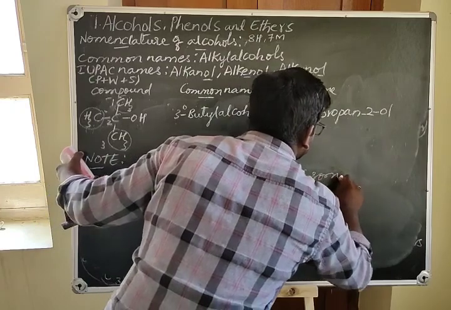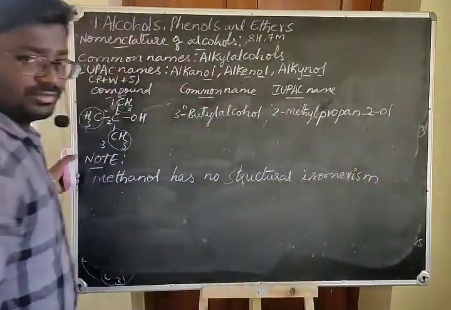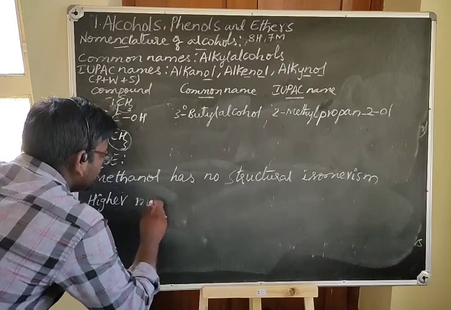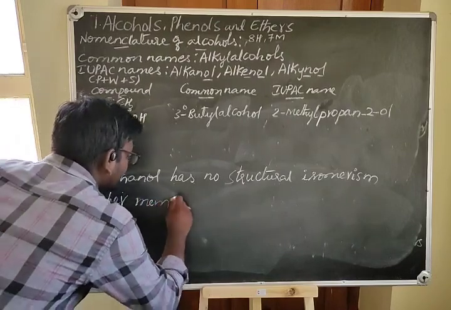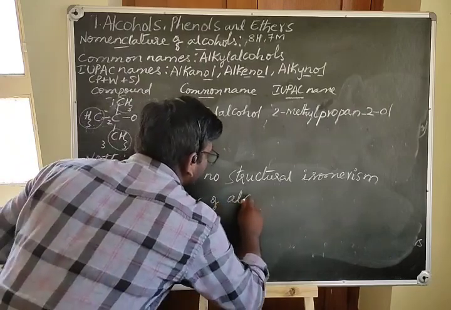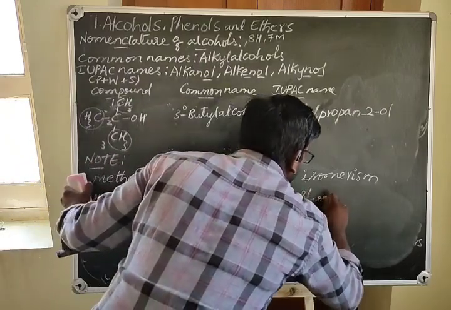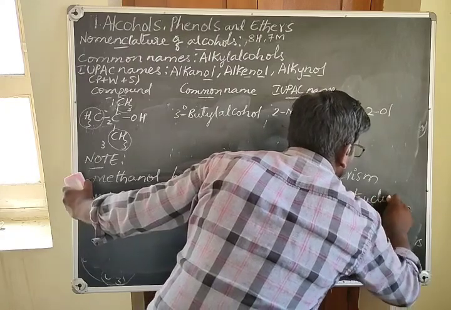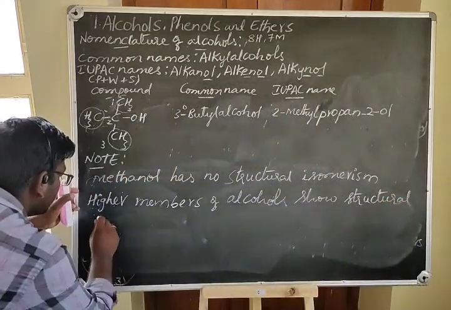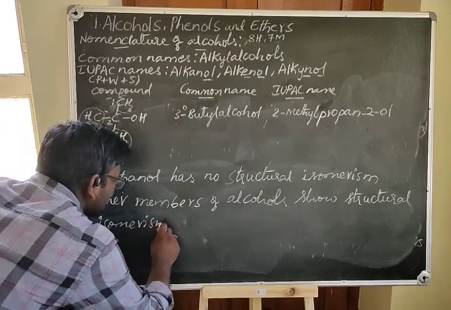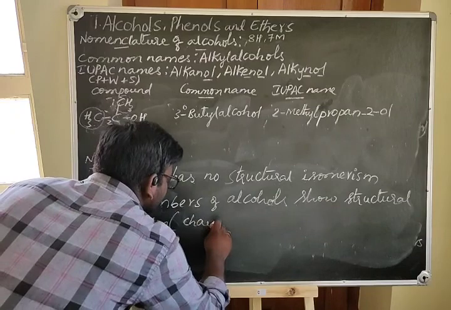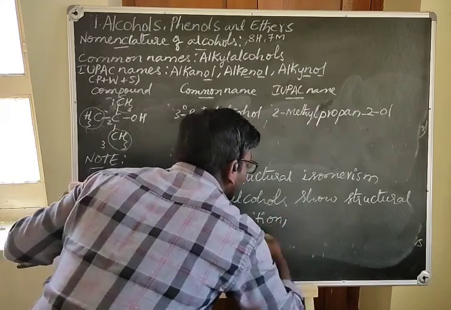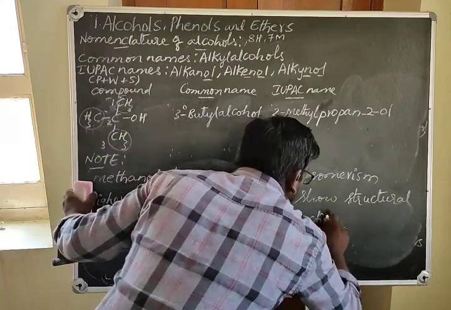And the rest of the alcohols, the higher members of alcohols, show structural isomerism such as chain isomerism, position isomerism, and functional group isomerism, etc.